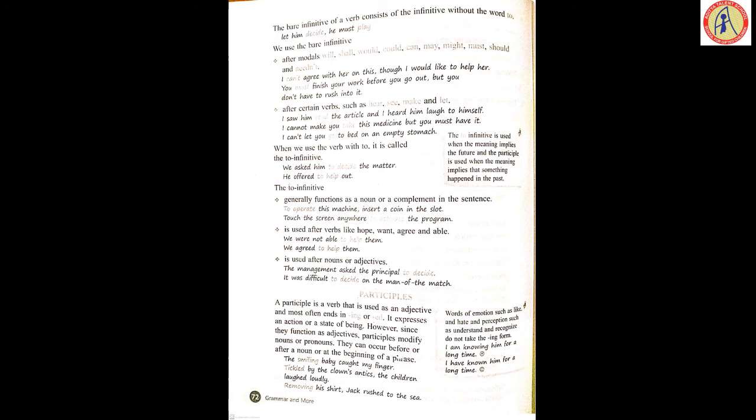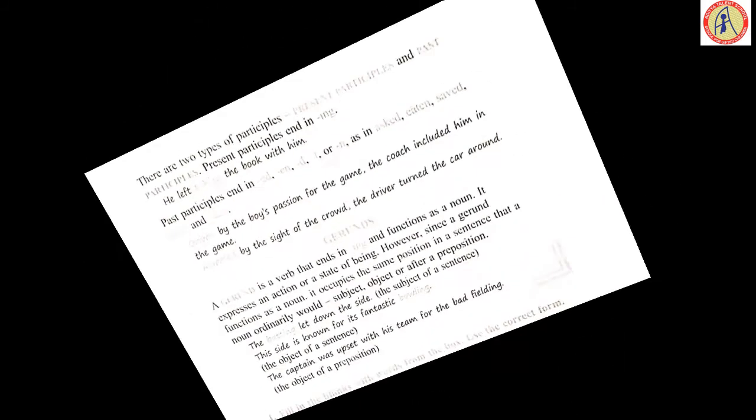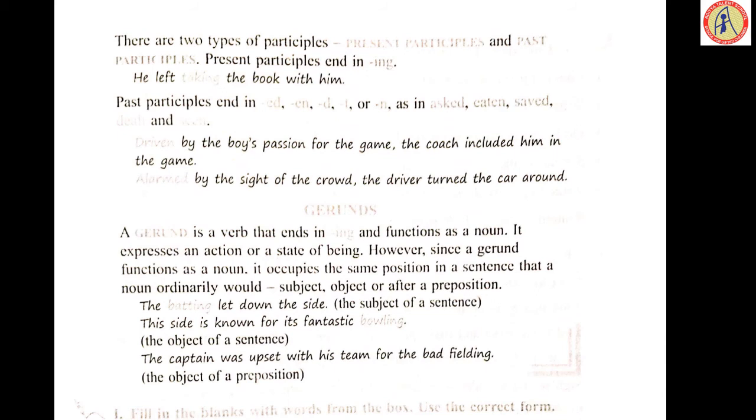So there are two types of participles. What are they? Present participle and past participle. Present participle ends in ing. He left taking the book with him. Whereas past participle ends in ed, en, d, t or n, like asked, eaten, saved, dealt, seen and many more examples.